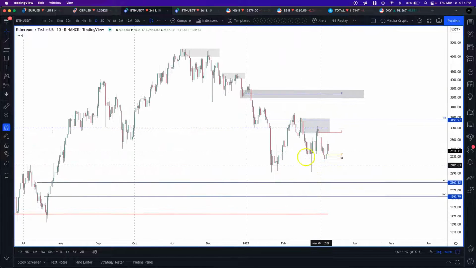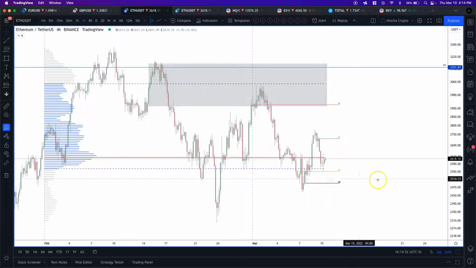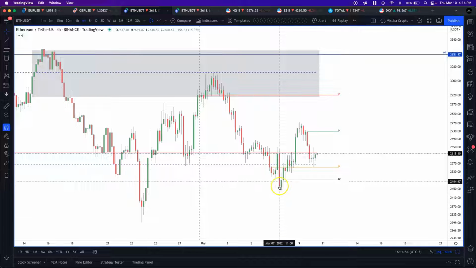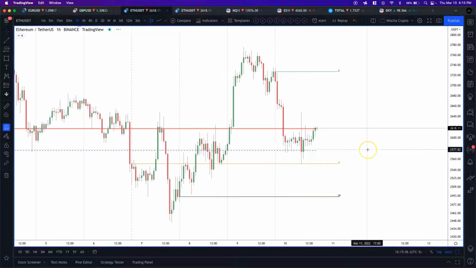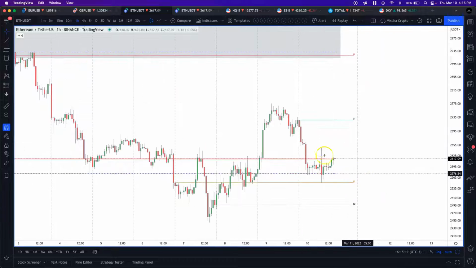However, as I was saying, right now we are getting indication from the SMI that we could see a bounce, the same way we had indication of a bounce here, indication of a high here, indication of a high here as we were hitting the previous month's value area high. Now we're hitting the previous month's value area low, and we're seeing accumulation. But not only that, when we look at our hourly time frame, and I'm looking at my weekly volume profile, you can see that this is also the previous week's value area low. So this is definitely indicative of price potentially starting to retrace up here.